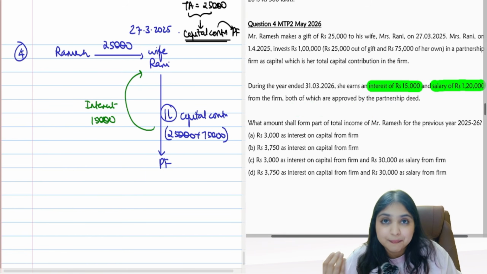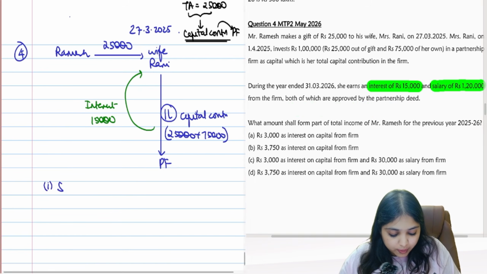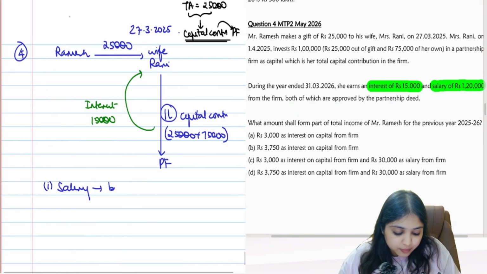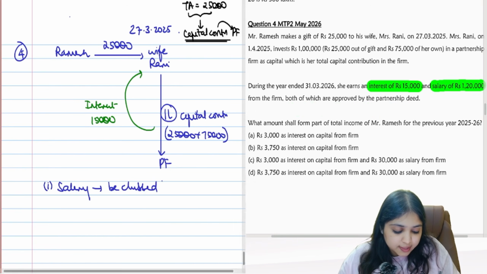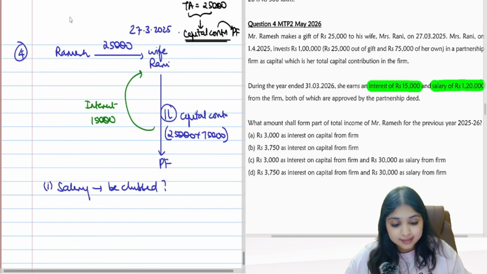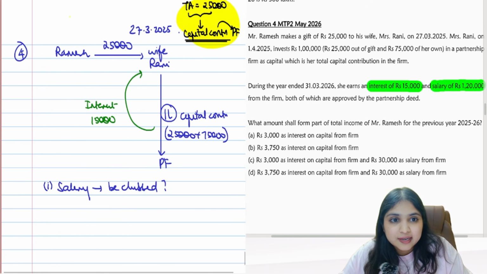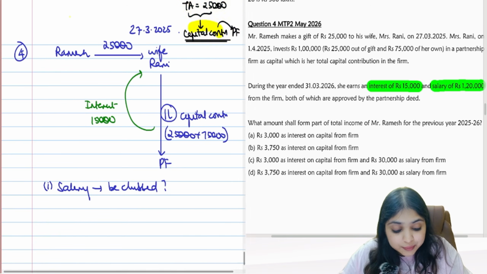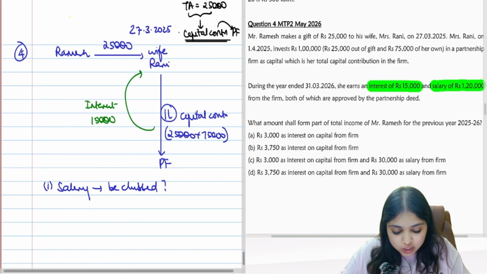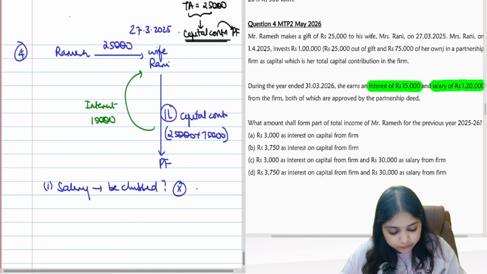Answer my question. Step by step we will go. Question number 1. Will the salary be clubbed with Ramesh's income? No guys, only income from transferred asset in same form or different form will be clubbed. From capital contribution, what income she will be earning? Interest income. So only interest income will be clubbed, salary income will not be clubbed.